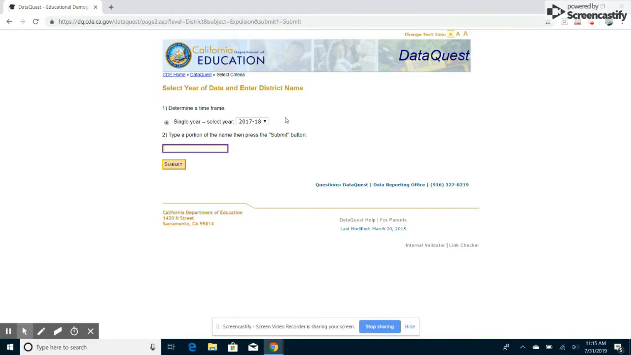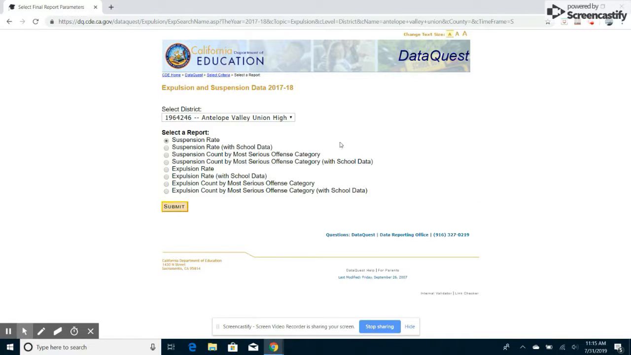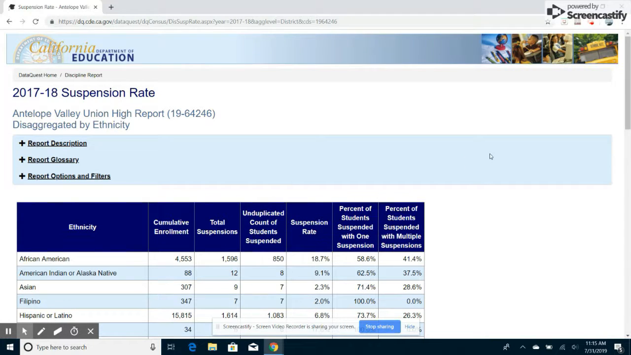17-18 school year is the one that's being referenced, and Antelope Valley Union High School District. We'll submit that, and the suspension rate. We'll submit that. And what we come up with when we do that is something that looks very much like the sheet that she shared at the meeting, and we'll show a picture of that as well.